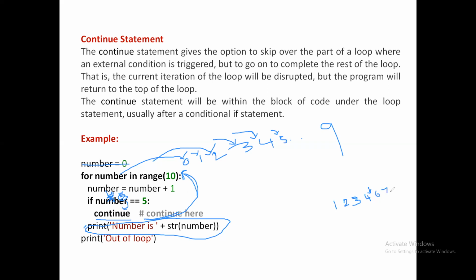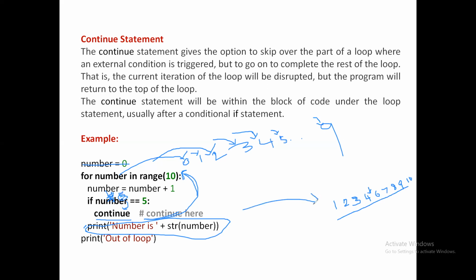Similarly, 7 will be printed, 8 will be printed, 9 will be printed. Okay, and when number takes 9, the number becomes 10, it also gets printed. So 1, 2, 3, 4, 6, 7, 8, 9, 10 is the output of this particular loop.